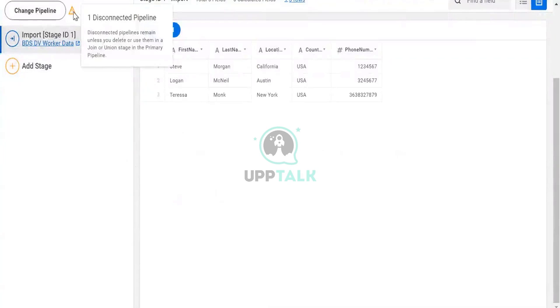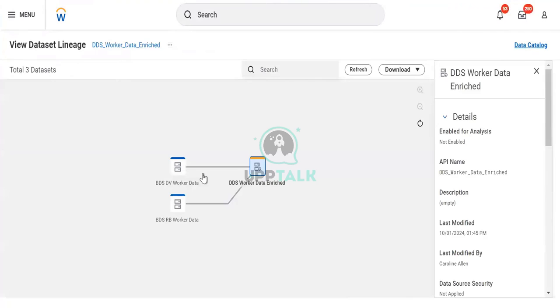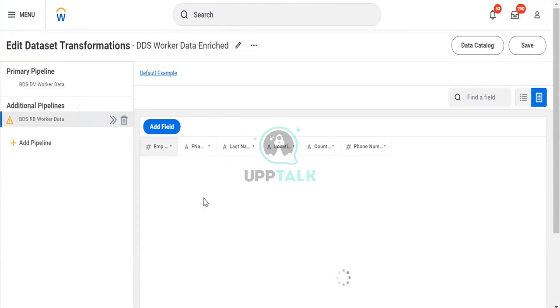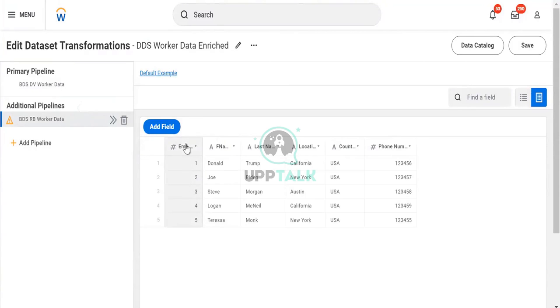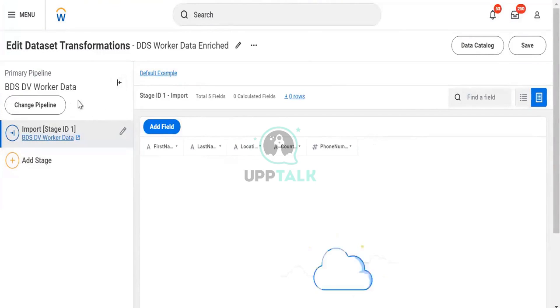Just the stage here. When we disconnect a pipeline, what I did is I deleted it. This pipeline is already configured. When I go to change pipeline, I will be able to see the additional pipeline. Why? Because I connected with this pipeline but then deleted the join, but it will still show, so in future, if I want to use it, I can use it to connect. When I click on it, I will be able to see what I did in that pipeline join. But I will delete it. If we keep it also, there's no issue. It won't hamper anything, but it will give us an exclamation error.